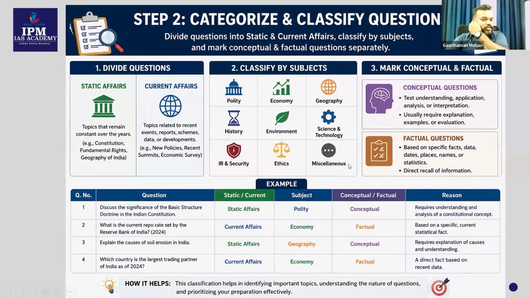So this should be the way you allocate the topics to the important folders. Okay, so there are folders. These are all subject-wise folders: polity, economy, geography, history, environment. All these are different folders. What you are going to do is allocate it to multiple folders based on the topic. Okay, very important.